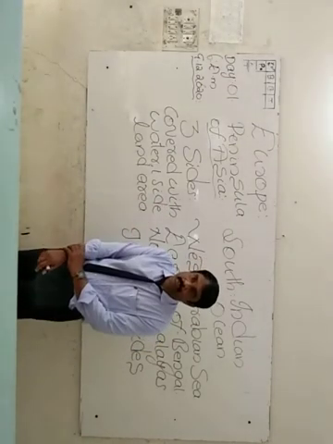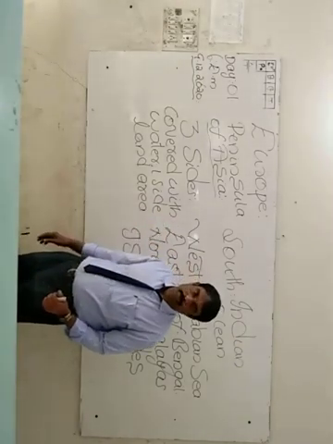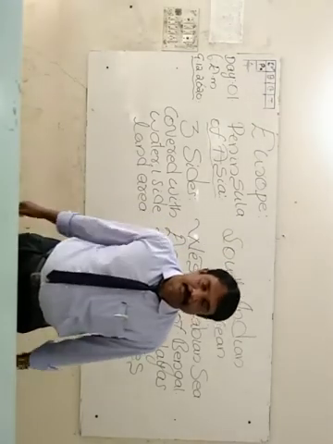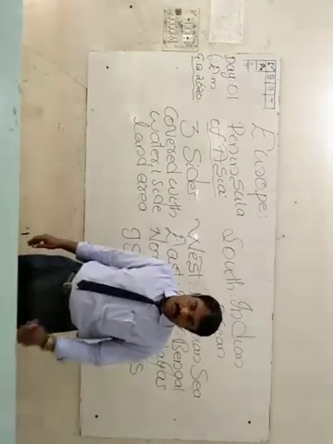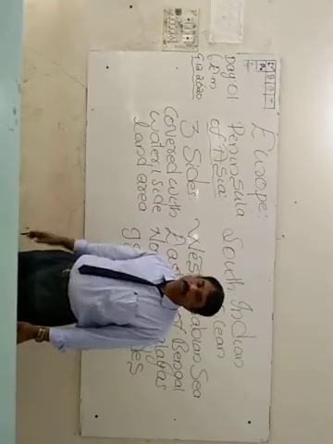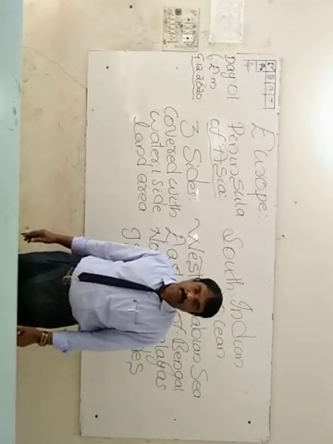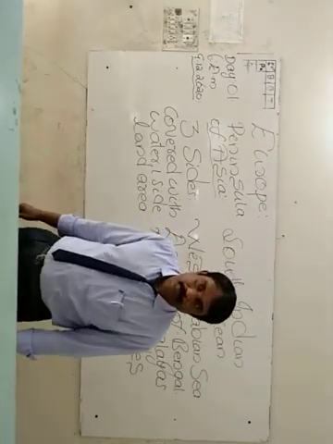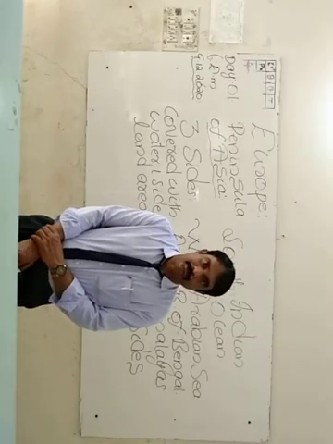Only one side is land area. That is the meaning of peninsula. A peninsula means a piece of land in which all three sides are covered with water, and only one side is the land area. Such a piece of land is known as a peninsula.